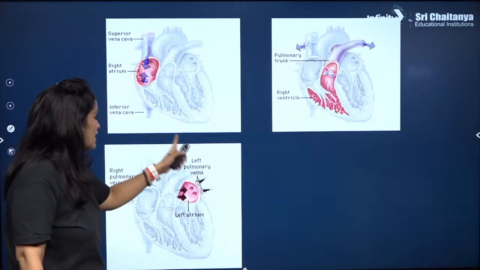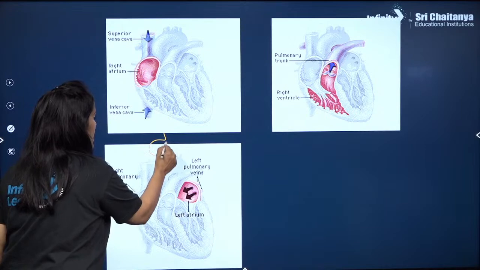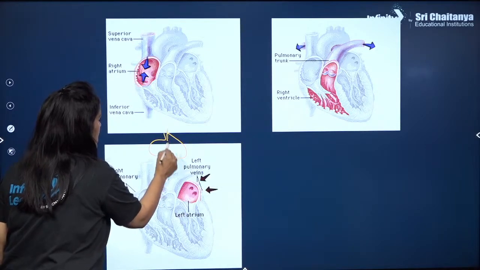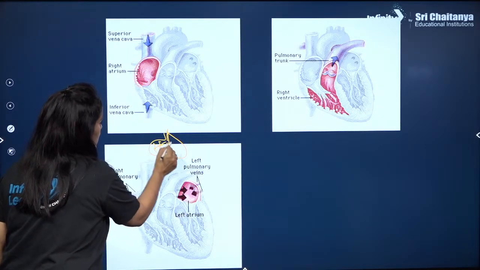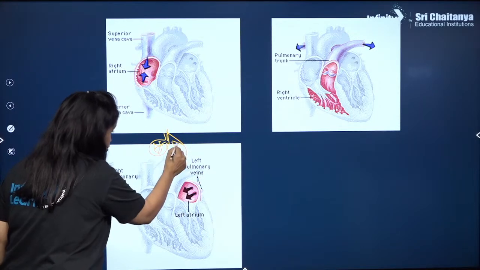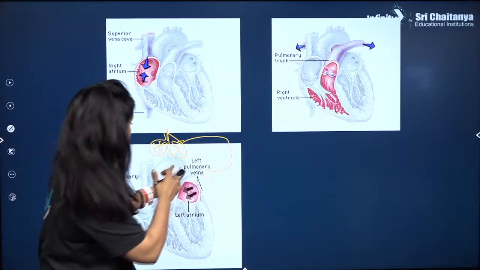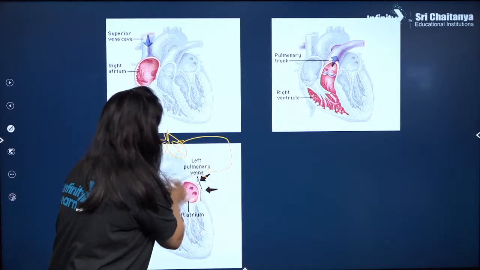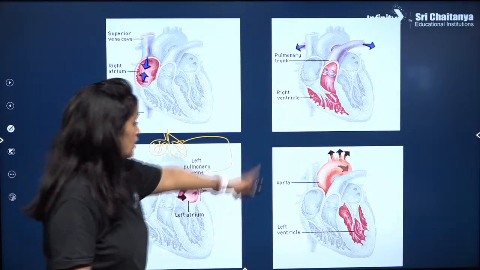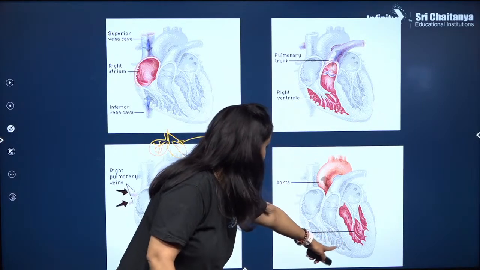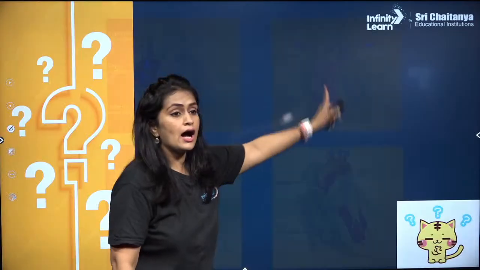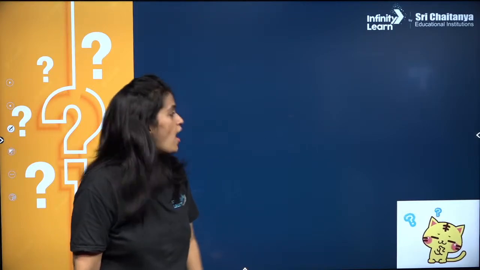Once the blood gets into the lung, and lung में जाने के बाद when they are oxygenated back, it comes via the left side pulmonary vein into the left auricle, again into the left ventricle, into the aorta and into your body. That's all. That's all, my dear student.